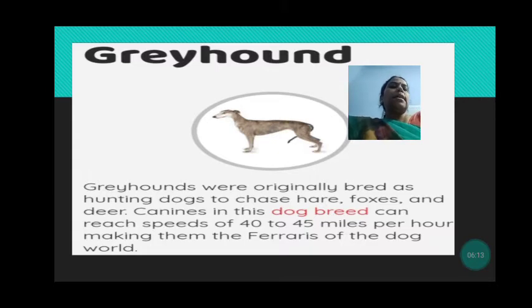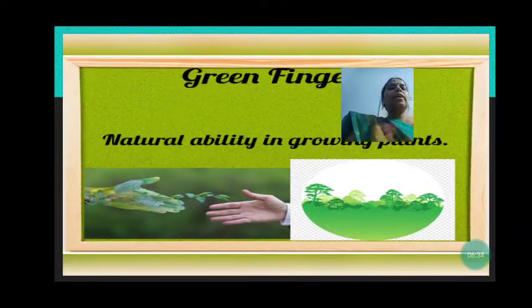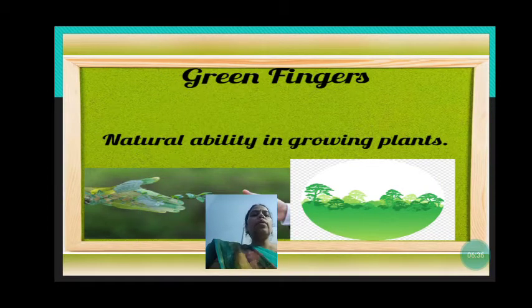This dog breed can reach speeds of 40 to 45 miles per hour, and so they are known as the Ferraris of the dog world due to their speed.